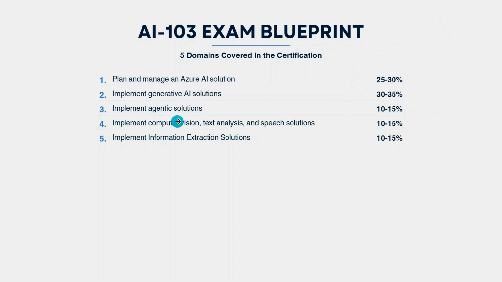Then we have implement agentic solution. Here we will learn about AI agents, tools, MCP servers, and how different agents communicate with each other. Then we have the fourth module, which talks about computer vision, text analysis, and speech solution. And the fifth one is implement information extraction solution. Here we will learn how AI can process documents and other content and extract useful information.